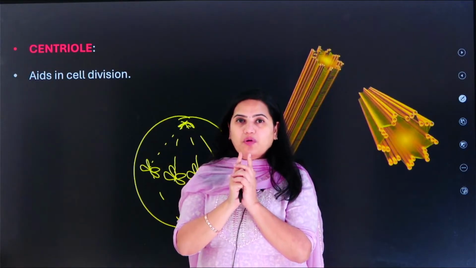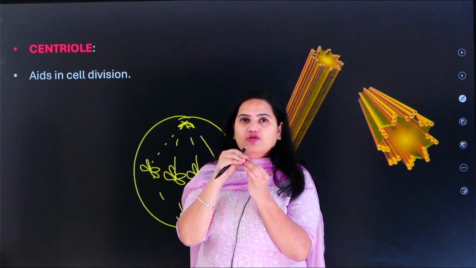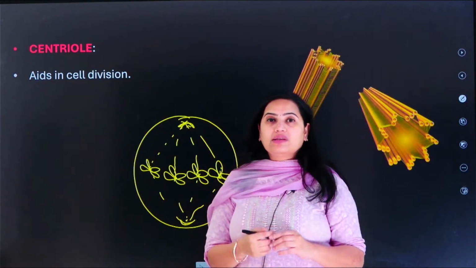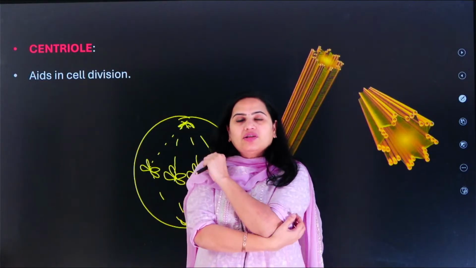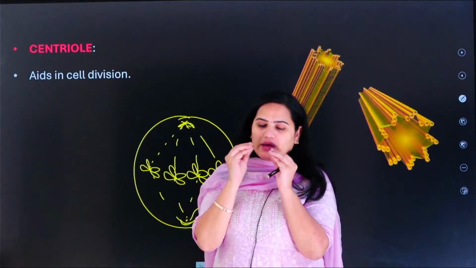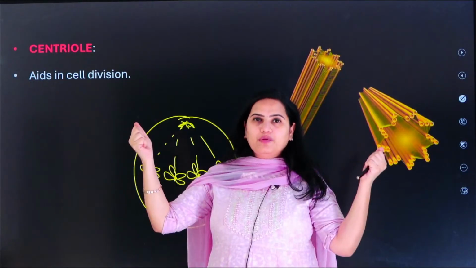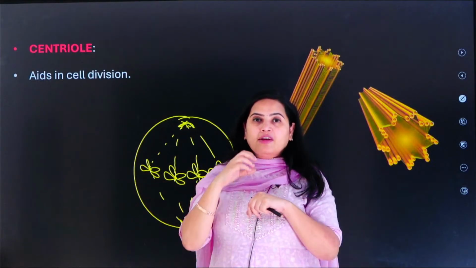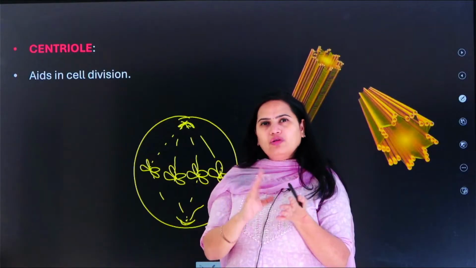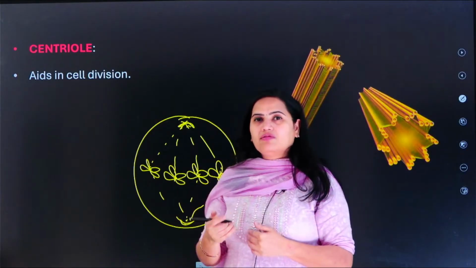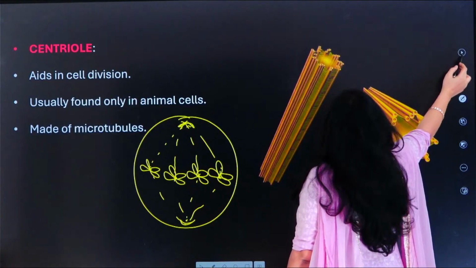So who is responsible for this division? Who will actually get attached to these chromosomes? Because centrioles produce spindle fibers. These spindle fibers, which are like thread like structures, they go and get attached to either side of the chromosomes, and then it actually pulls it apart. That is the reason the daughter nuclei will represent the mother nuclei. The daughter nuclei is an exact replica of the mother nuclei, and that happens because of the centriole.